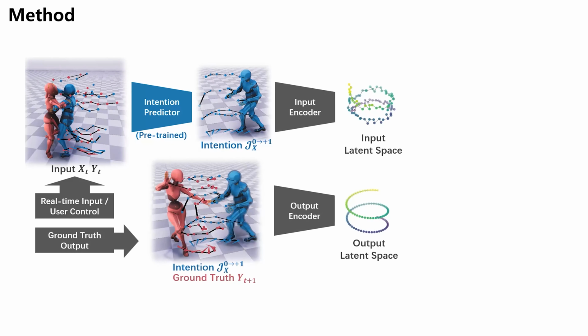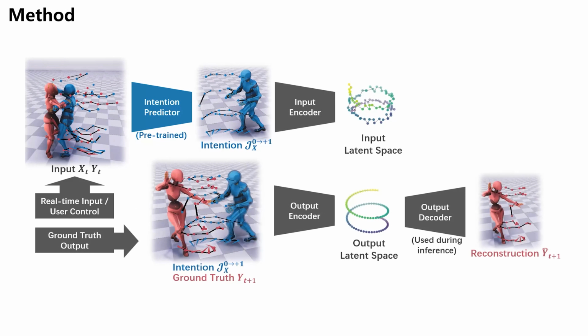The network begins by taking the observed motions as input and estimating the movement intention of the input character. This intention is represented as future trajectories of the character's joints. It is then encoded as latent vectors to align with the output features. Meanwhile, an output decoder learns to reconstruct the output pose from a quantized codebook vector.